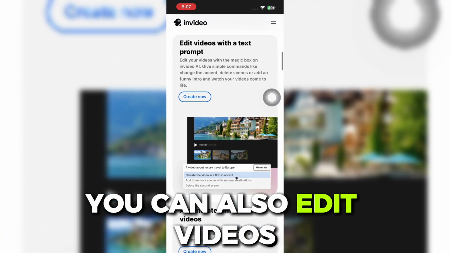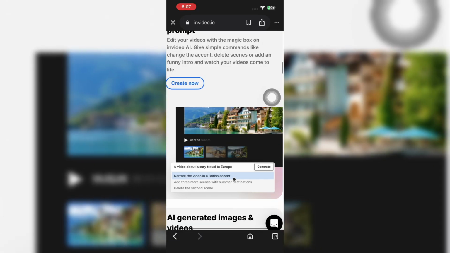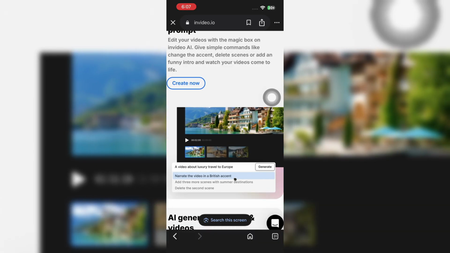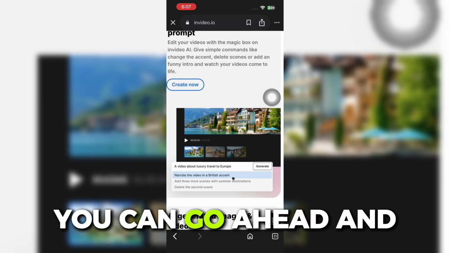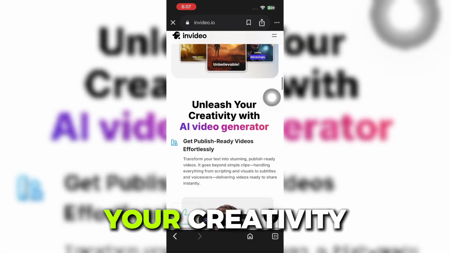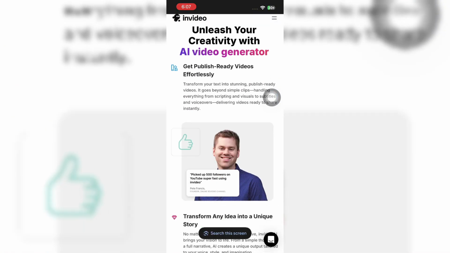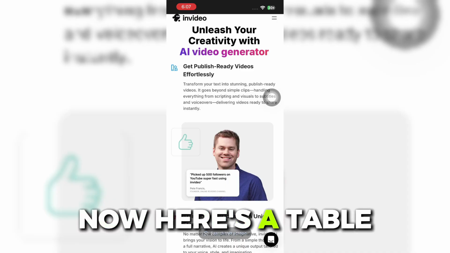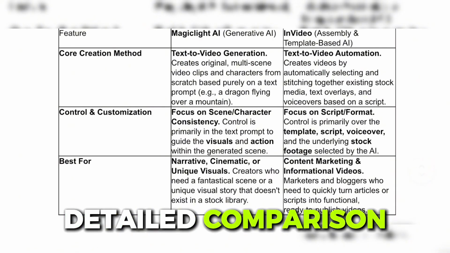You can also edit videos with a text or prompt, just like on the showing screen on your end. You can narrate the video depending on your needs and unleash your creativity with just an AI video generator. Now here's a table for a more detailed comparison.